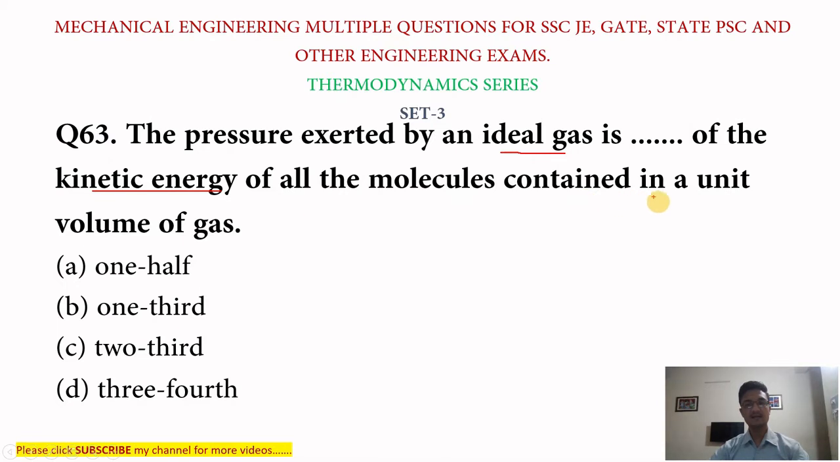Next question is, the pressure exerted by an ideal gas is blank of the kinetic energy of all the molecules contained in a unit volume of gas. We have four options. Option A 1/2, option B 1/3, option C 2/3, and option D 3/4. So its answer must be option C, 2/3. The pressure exerted by an ideal gas is 2/3 of the kinetic energy of all the molecules contained in a unit volume of gas.